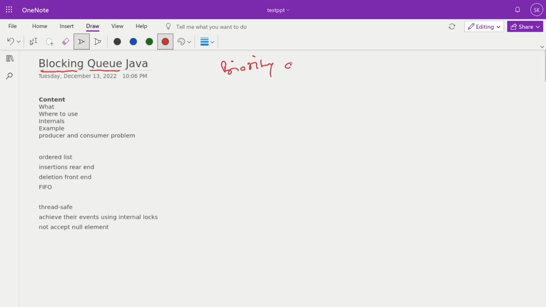Priority queue is not thread safe. That's why Java provided a blocking queue implementation to support the thread safe mechanism over the priority queue. That's why blocking queue came into the picture.